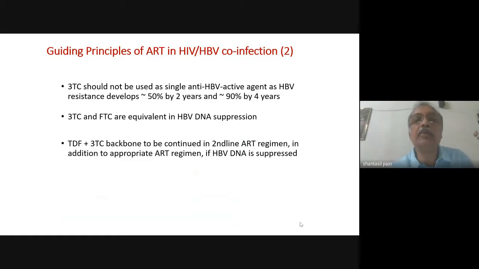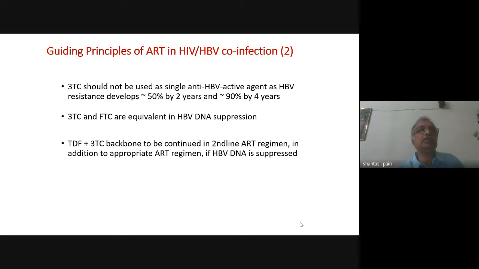Now, what are the principles of ART in HIV hepatitis B co-infection? As I have said before, we have to select a regimen with two drugs which are active against hepatitis B virus also. Lamivudine should not be used as a single agent, as HBV resistance develops in 50% by 2 years and 90% by 4 years. 3TC and FTC are equivalent. Lamivudine and emtricitabine are equivalent. The TDF 3TC backbone is to be continued in the second-line ART regimen, in addition to the appropriate ART regimen, if HBV DNA is suppressed. This is again very, very important.